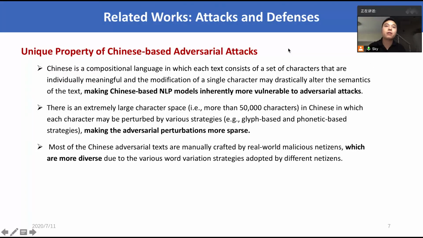Even worse, the unique properties of Chinese make Chinese-based adversarial attacks more powerful. For example, Chinese texts are composed of a set of characters that are individually meaningful, and the modification of a single character may damage its semantics, making Chinese-based models more vulnerable. Unlike alphabetical languages like English and French, Chinese has a large character space in which each character may be perturbed by various strategies such as phonetic-based and glyph-based strategies, making the perturbations more sparse. Besides, most Chinese adversarial texts are manually crafted by real-world malicious users, which are more diverse.